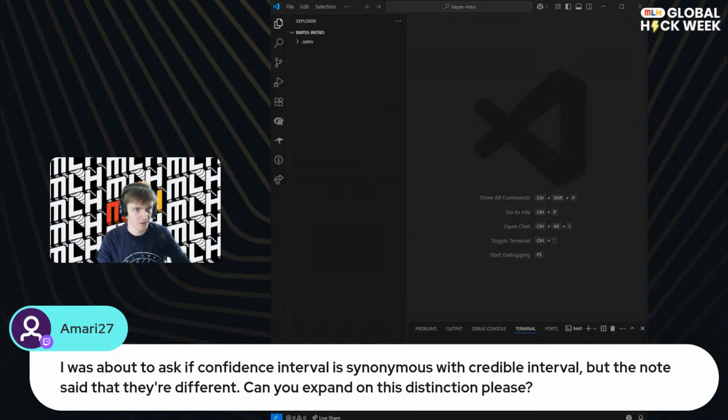In Bayesian stats, you have credible intervals, and that is a direct probability statement, which is good. It's more interpretable in my opinion. It means you can say theta is in this range with 95% probability. And so it might sound like a semantic difference, a difference in the way that you phrase it, but it really is quite significant because it affects maybe the decision that you make after that as well.